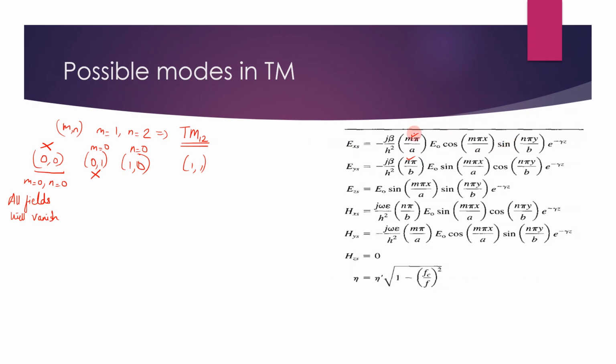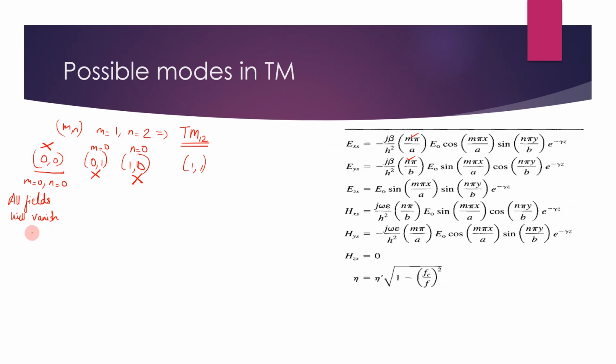All fields will vanish. Again taking the case 1,0, here N is equal to 0. Consider this. Here sin N, so sin 0, this will be 0. Second case, here N is there, so this will be 0. Here again sin N, 0, so Ez is 0. Considering Hx, cos N is fine, but here there is an N pi, so again this is reduced to 0. Here sin N, again it is reduced to 0. So in this case also all fields will vanish.